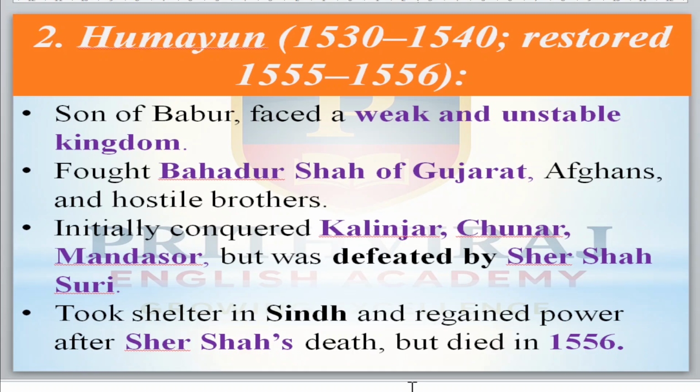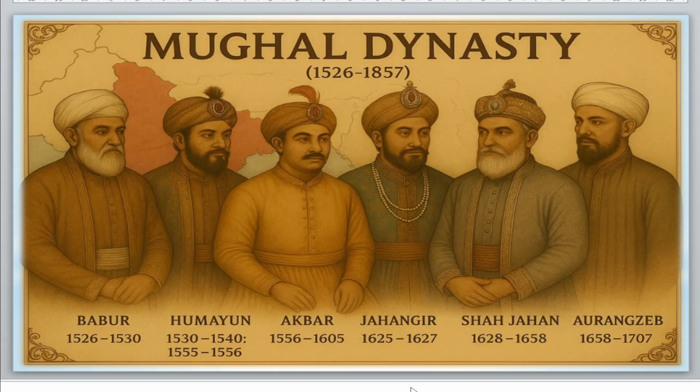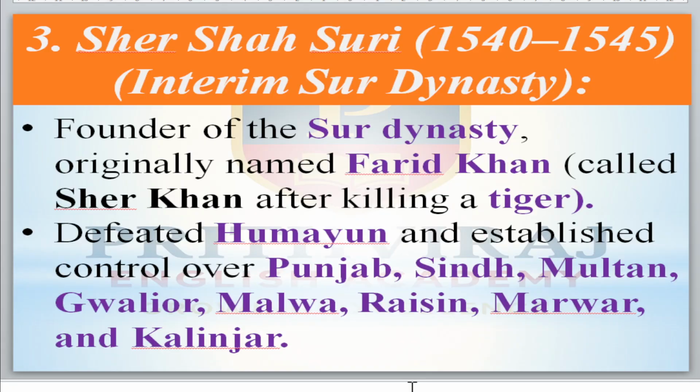And then after he got defeated by Sher Shah Suri, Humayun got shelter in Sindh. He came back after the death of Sher Shah, in the year 1555, and was in rule till 1556. Now come to Sher Shah Suri, from 1540 to